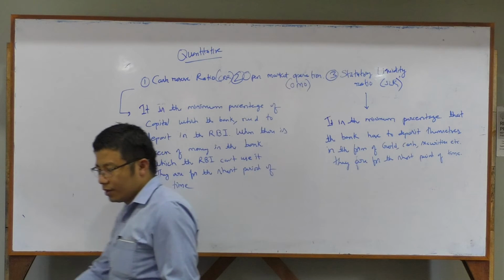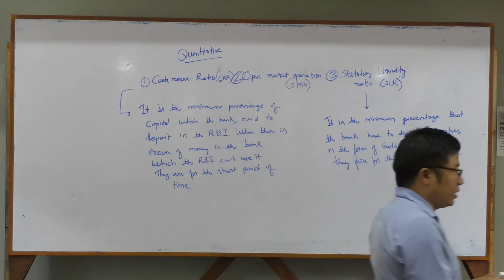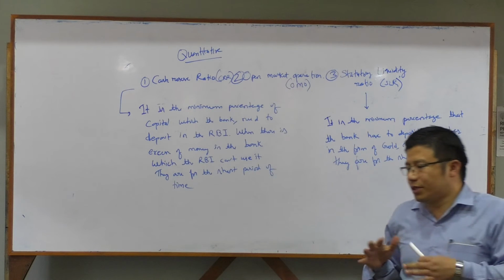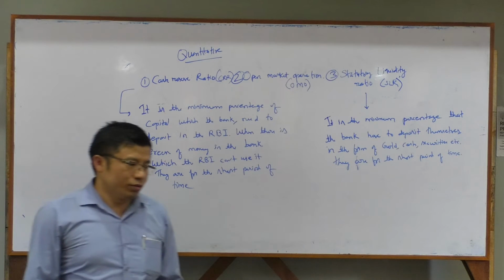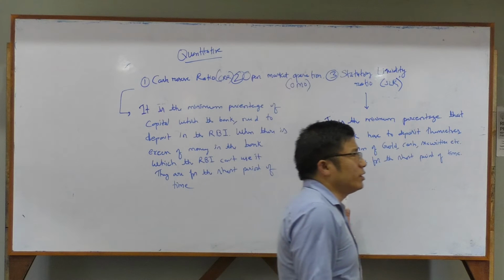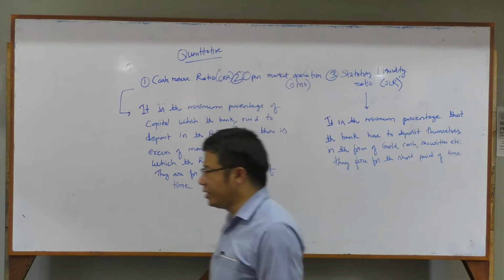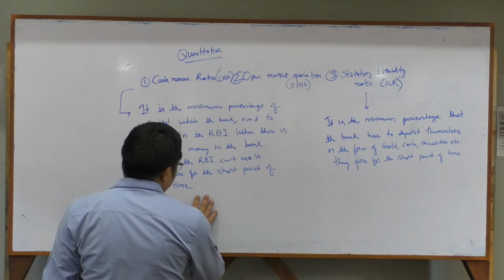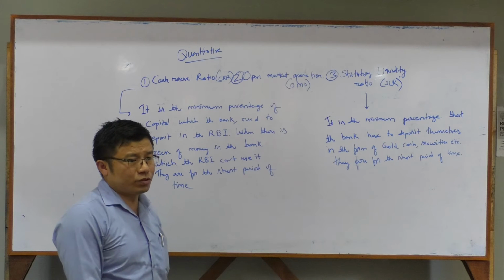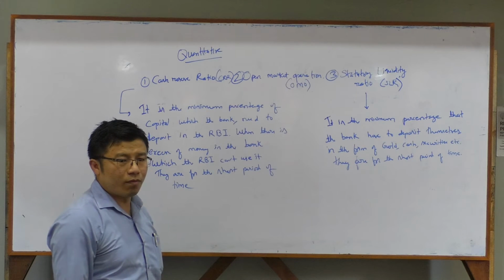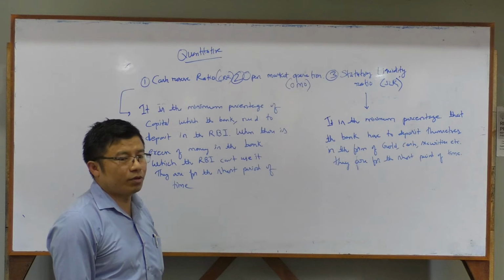What happens is that CRR, they deposit in the RBI. And in SLR, they deposit with themselves in the form of gold, cash, securities or bonds. So for these two terms, one thing we have to remember is these are all short term, okay? Not for a long period of time, it is for the short period of time. Long term process will also come in the case of bank rate, okay? You may have heard about the bank rate also.